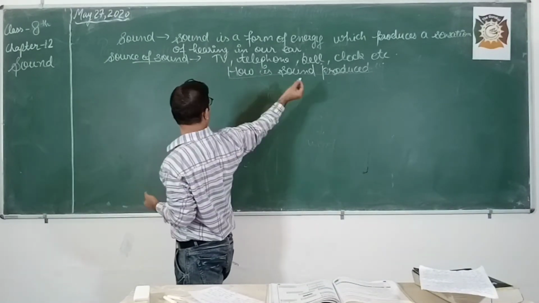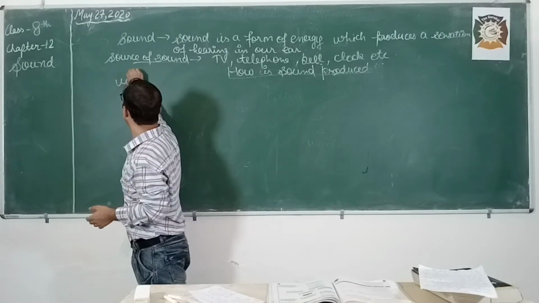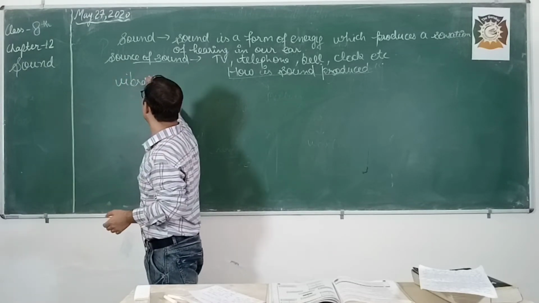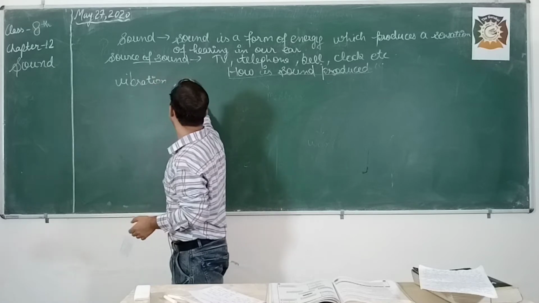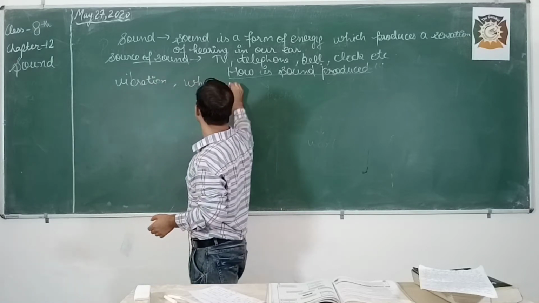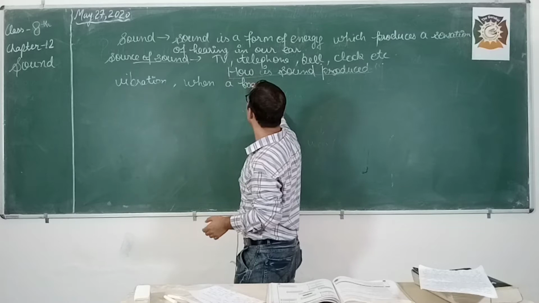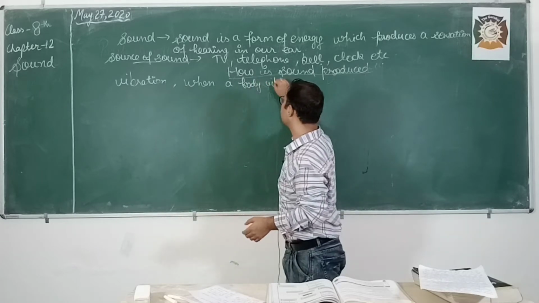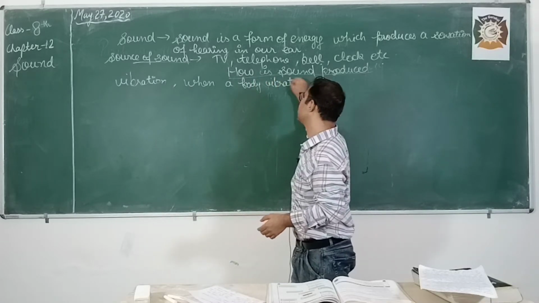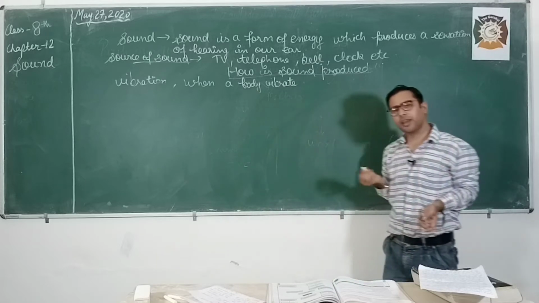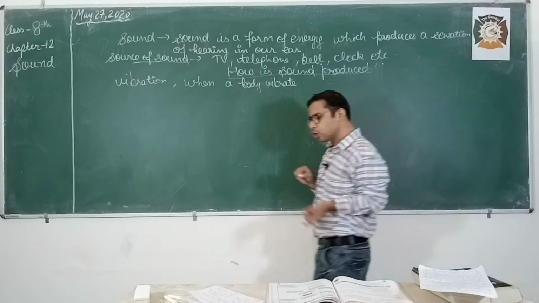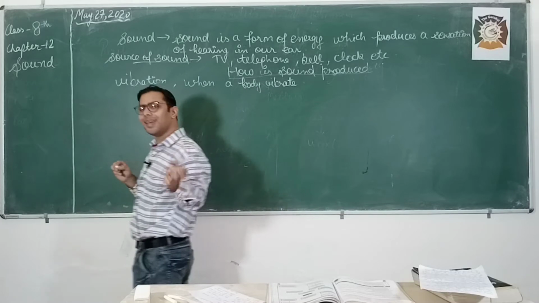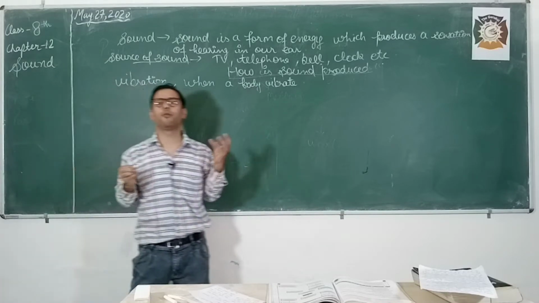Okay, so sound is produced by the help of vibration, when a body vibrates. So whenever any object or body vibrates, you hear the sound. Okay. So in many cases you can feel the vibration.